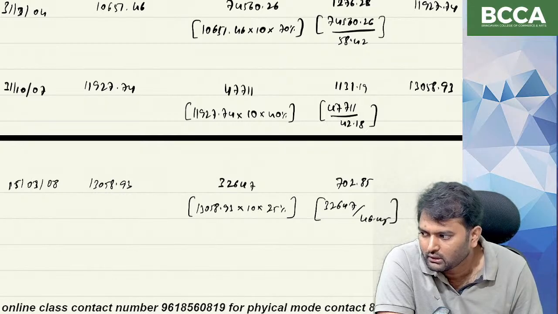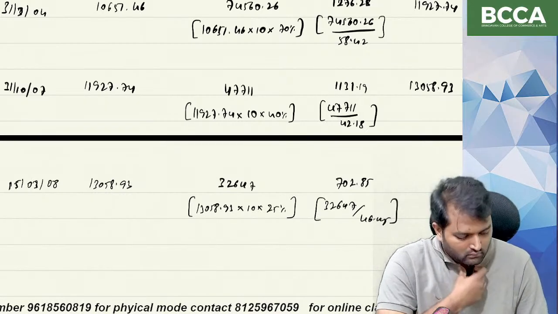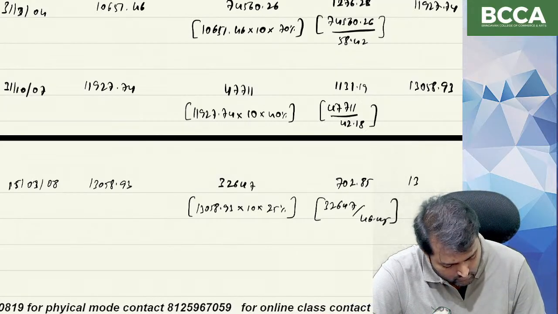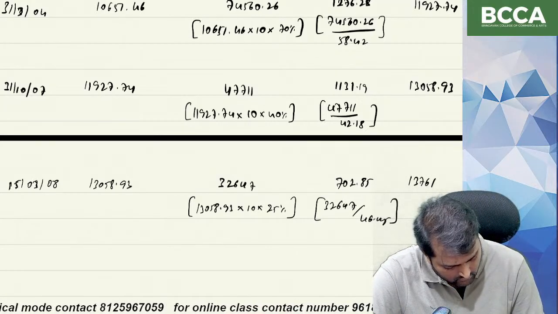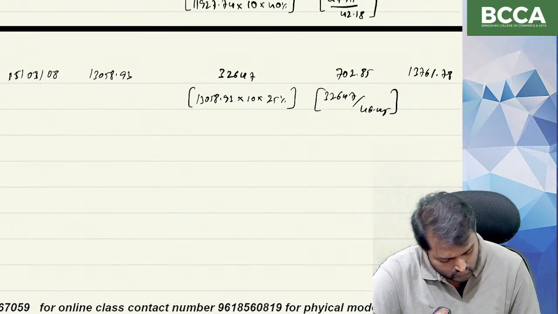Closing number of units 13,761.78. What is the next date?